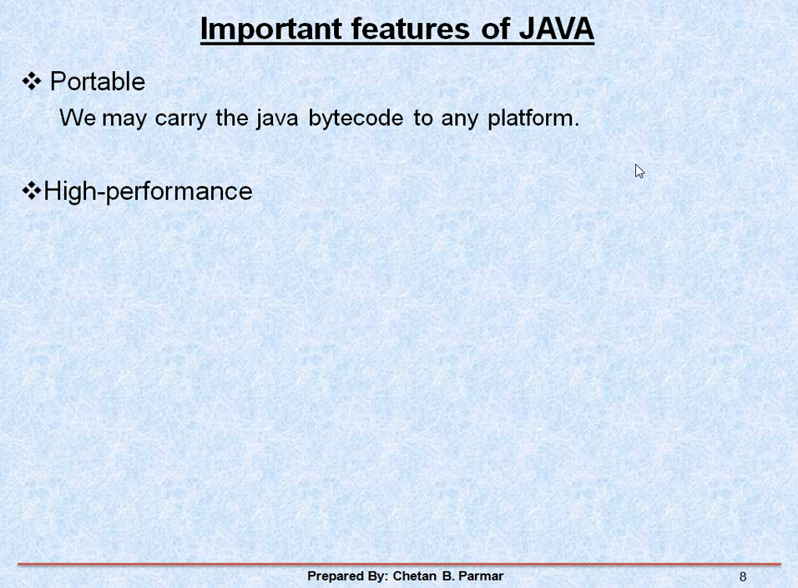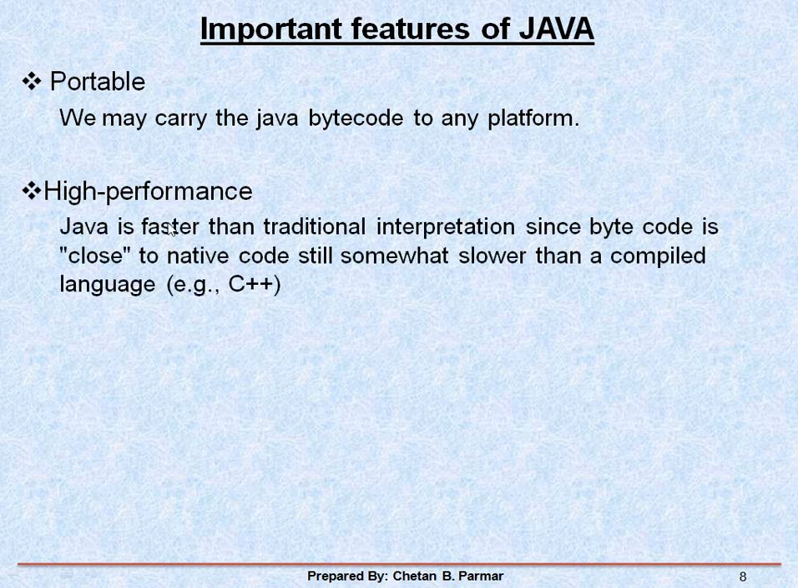Next is high performance. Java is faster than traditional interpretation since bytecode is close to native code. It is still somewhat slower than complicated languages. So we can say that with the true interpretation feature, Java goes very near to native code, and that's why its execution is faster compared to C and C++ programming languages. That's why it's high performance.